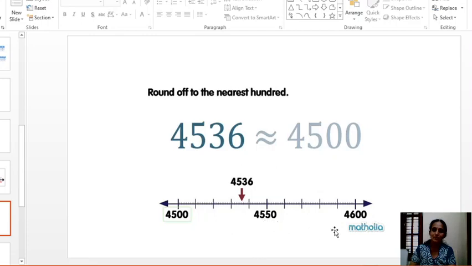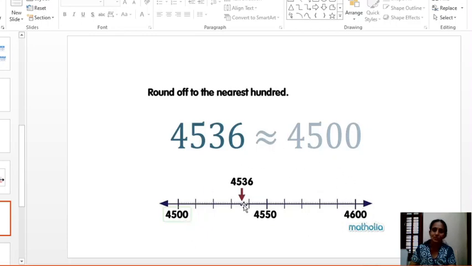Here how are the numbers distributed? 100 numbers are distributed. They are not in thousands. Only 100 numbers are distributed from 4500 to 4600. Here 4550 is midway between 4500 and 4600.